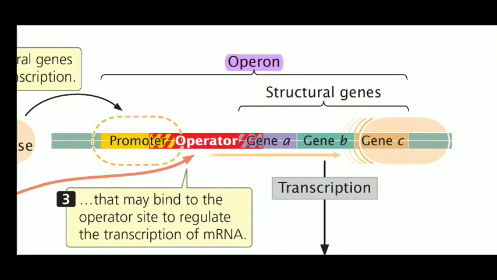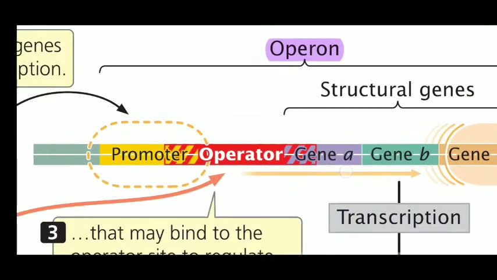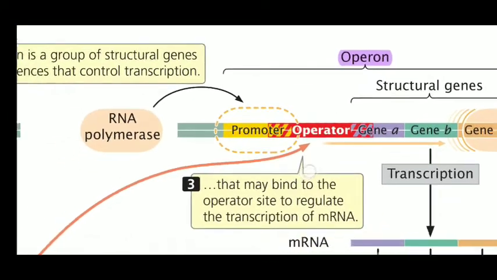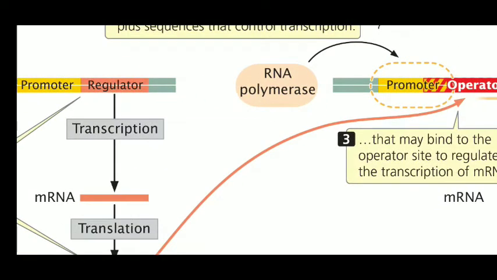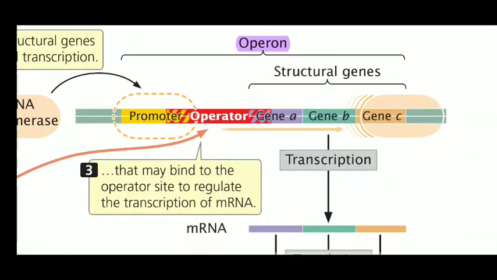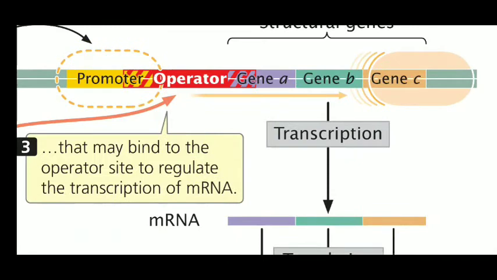The operon is nothing but the structural gene with its operator and promoter region, and it's controlled by another gene, what we call the regulator gene, having its own promoter. The regulator gene is not a part of the Operon system. Okay, so this is all about the basic Operon concepts.